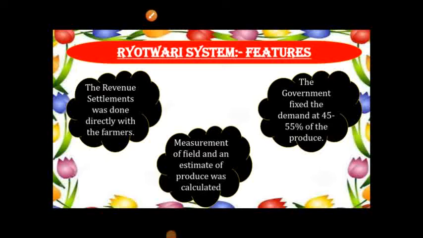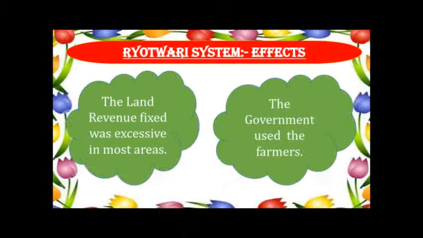Features. Revenue settlement was done directly with the farmers. Measurement of field and an estimate of produce was calculated. Government fixed the demand at 45 to 55% of the produce. Effects. In most areas, the land revenue fixed was excessive. Under this system, the government used the farmers instead of Zamindars.